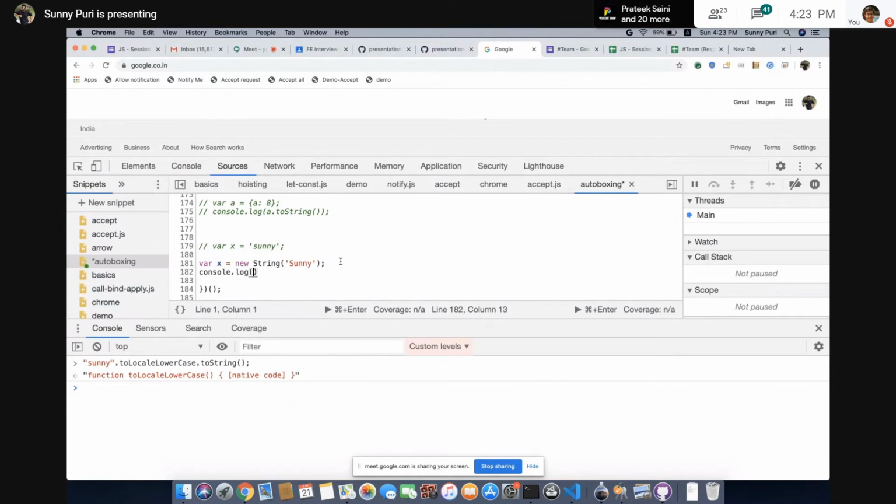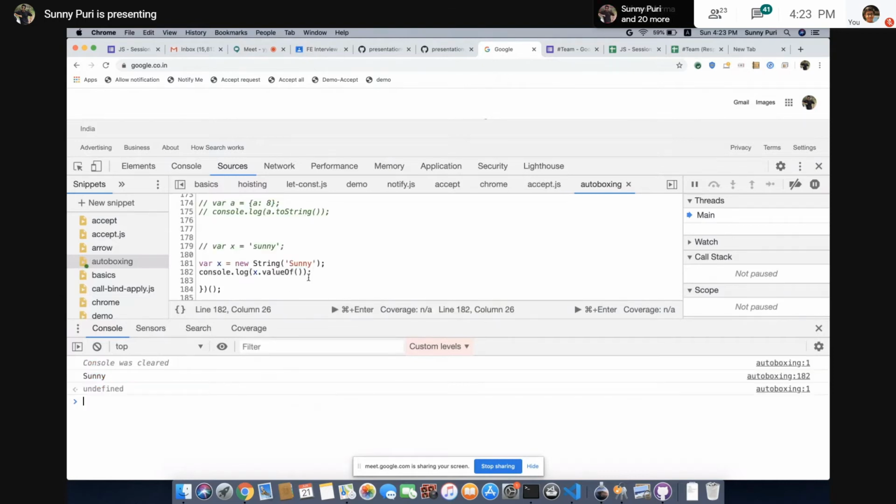We can get it using x.valueOf. Are you getting it? If I have some wrapper object and I want its primitive value, we can get it using valueOf. It's vice versa. We can convert using new String, right? If I want a primitive value, we can get it using valueOf.